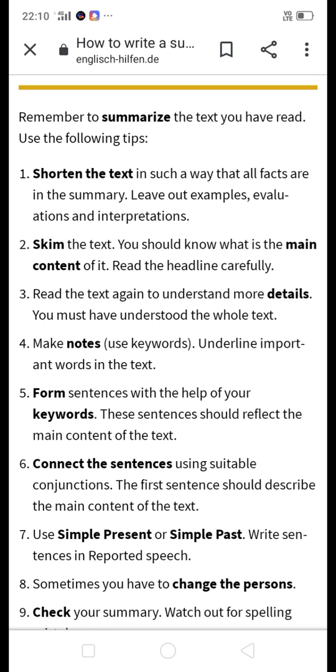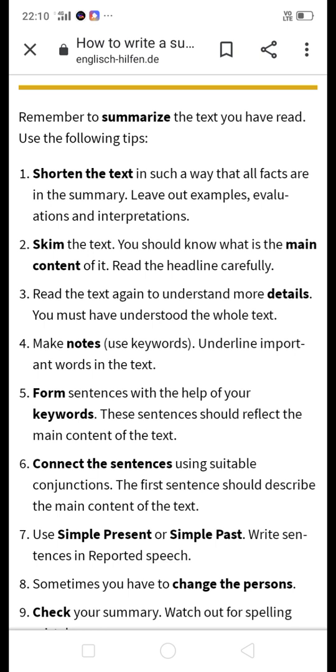The first sentence should describe the main content of the text, that is the main clause. After the conjunction comes the subordinate clause. This way you can join the sentences with the help of conjunctions. Then your summary should be in simple present or simple past. Write sentences in reported speech, meaning indirect speech.